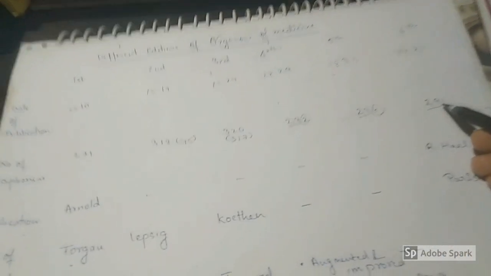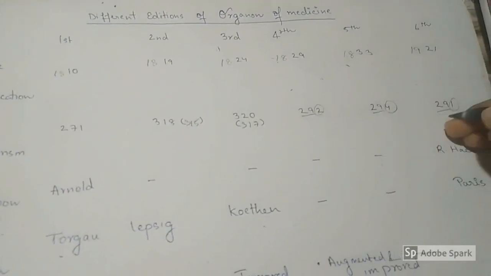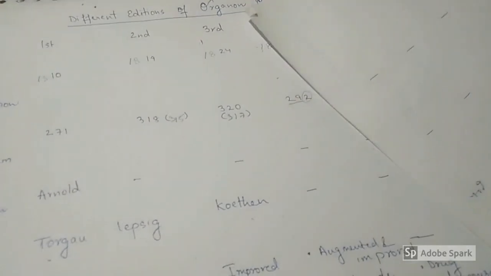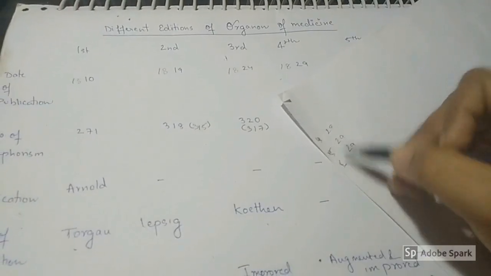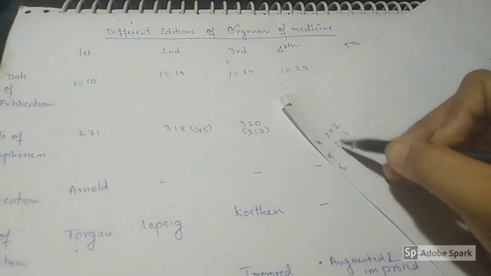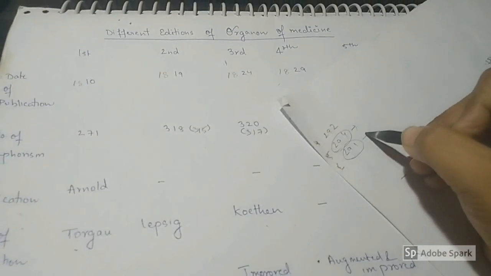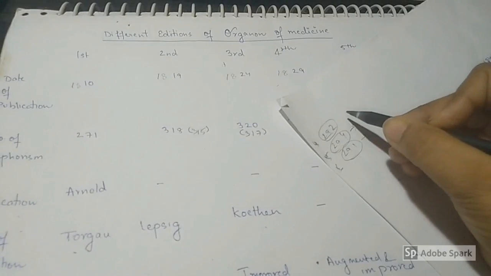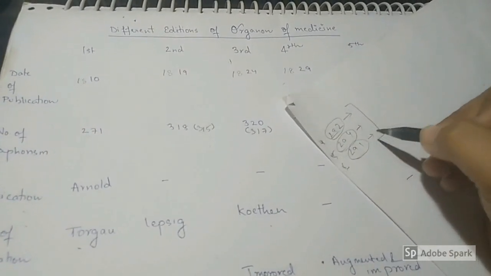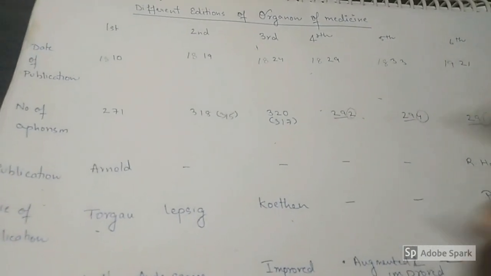241 number bus. Just remember how many aphorisms in the 5th edition. So you write 29, 29, 29 three times like this. It is 4th, it is 5th and it is 6th edition. With the 241 number bus, the 5th edition has 294, the 6th edition has 291 and the 4th edition has 292 aphorisms. In this way you will be able to remember these three aphorism numbers very easily and throughout.